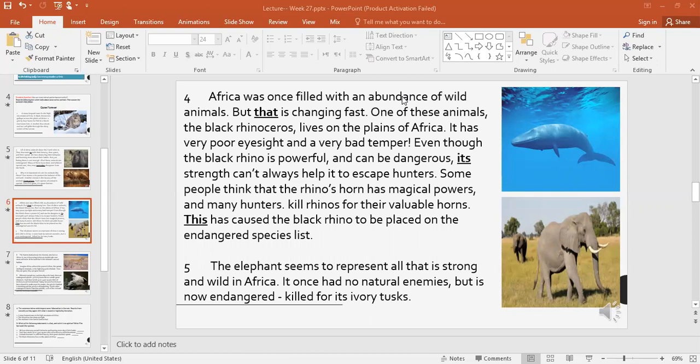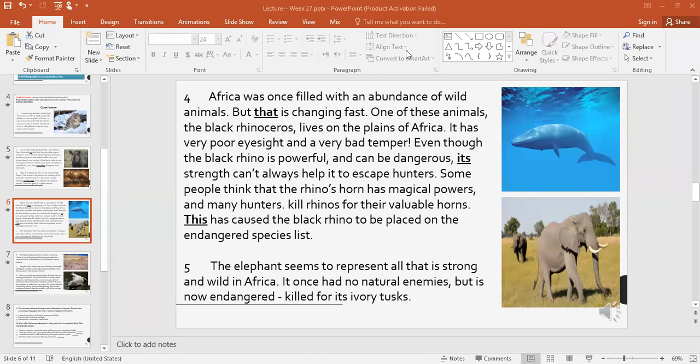That's why we said magical powers. They think that this horn can cure a certain sick person or whatever. And many hunters kill rhinos for their valuable horns. This has caused the black rhino to be placed on the endangered species list.